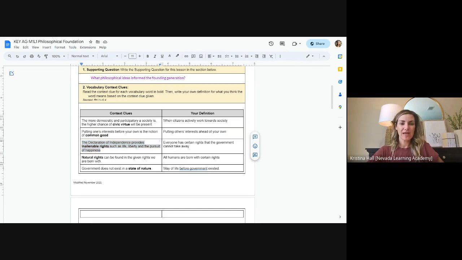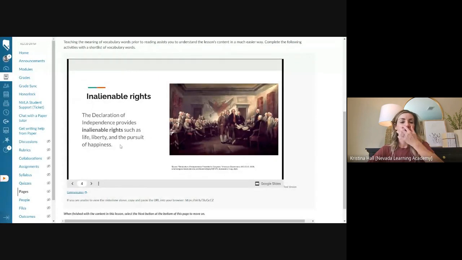Okay, inalienable rights. So inalienable rights. The Declaration of Independence provides inalienable rights such as life, liberty, and the pursuit of property. So this is the idea, through this word that we're going to see in our documents, of one of the goals of the founding of this country.